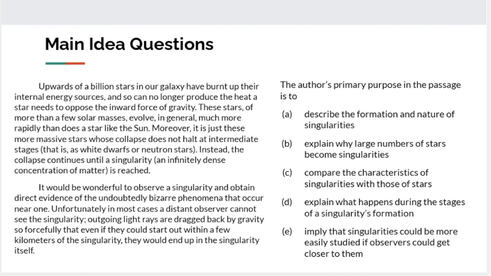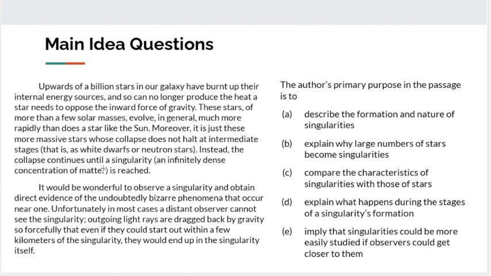Let's look at a second example. And again, we'll need to read this because we haven't encountered this passage yet. Upwards of 1 billion stars in our galaxy have burnt up their internal energy sources and so can no longer produce the heat that a star needs to oppose the inward force of gravity. These stars, of more than a few solar masses, evolve, in general, much more rapidly than does a star like the Sun. Moreover, it is just these more massive stars whose collapse does not halt at intermediate stages, that is, as white dwarfs or neutron stars.